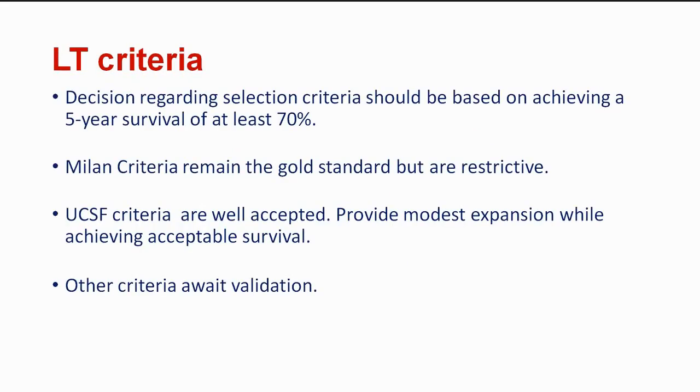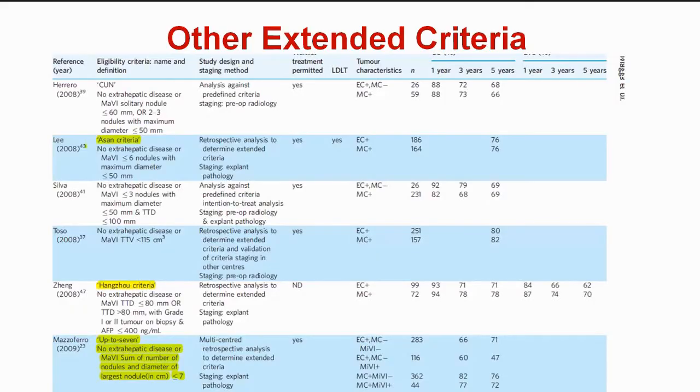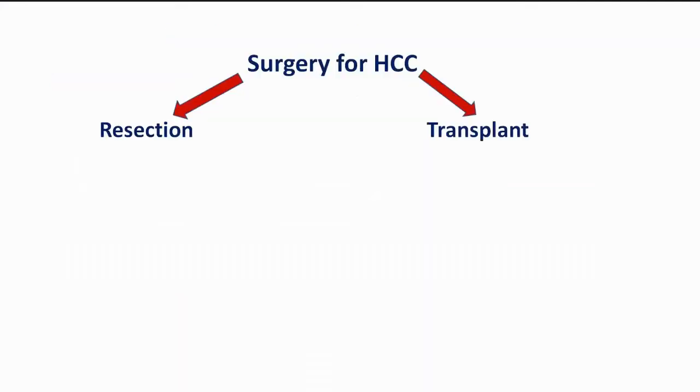The decision regarding selection criteria should be based on 5-year survival, which should be at least 70%. Milan criteria remain the gold standard, but UCSF criteria are also well accepted. They provided a little expansion while achieving good, acceptable survival. There are a lot of other criteria which await validation, and Milan criteria and UCSF criteria remain the gold standard for liver transplantation.